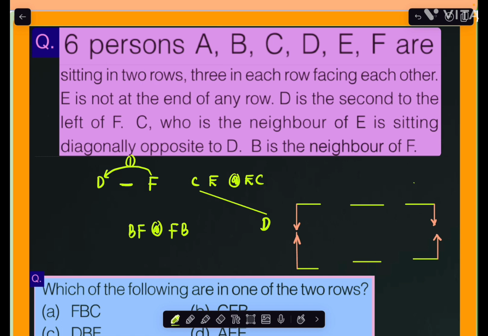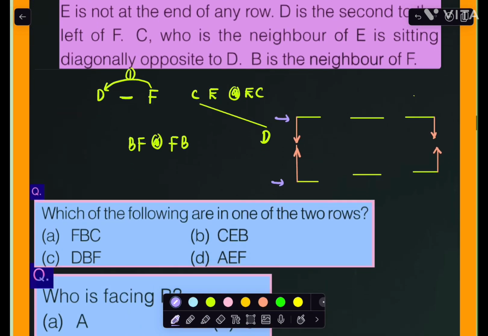Now, the first row, those sitting here, are facing towards north, upward direction. Here your left is the left, and here it is the right, right? And the second row persons are there. This is the second row. This row persons are facing towards you, right? So this is the right to them and this is the left of them, right?